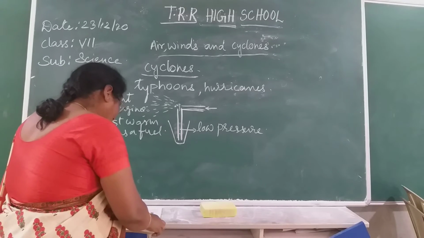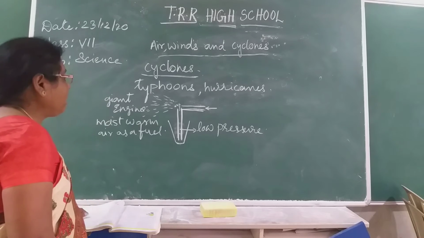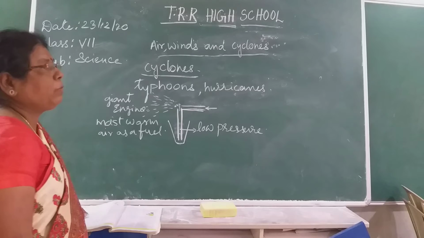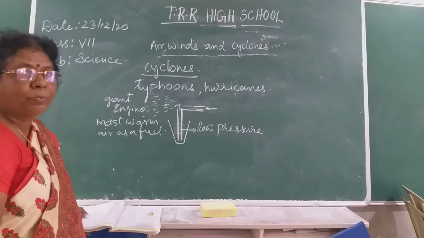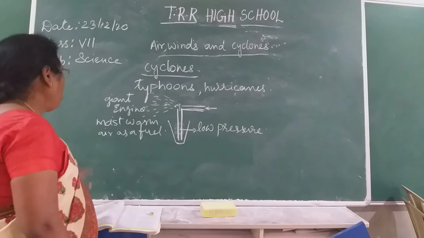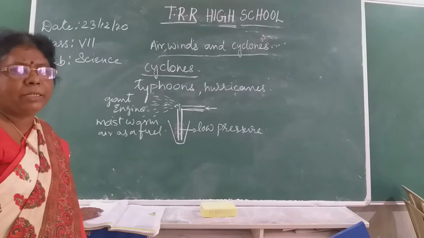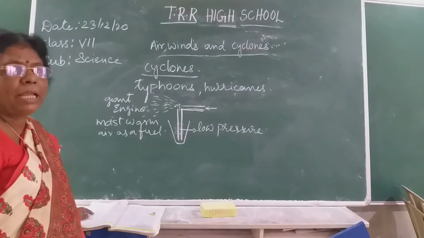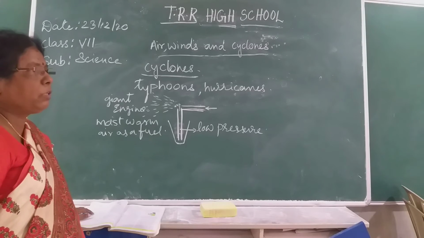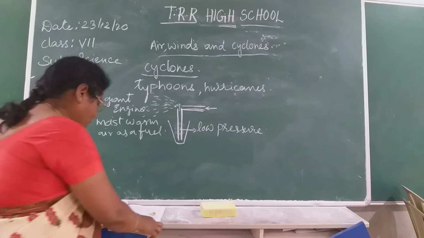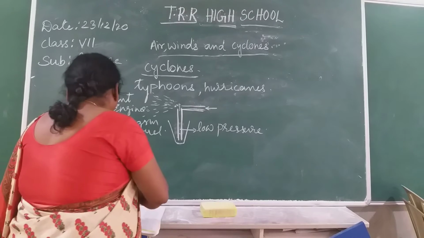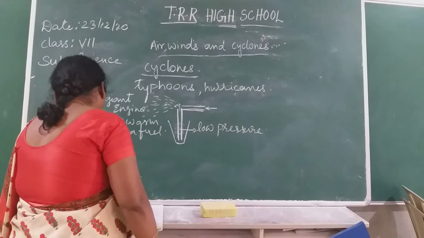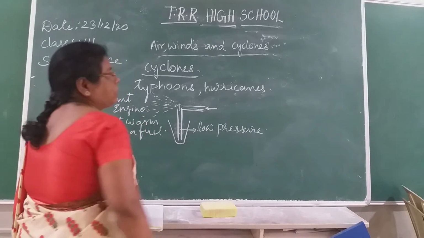And what happens? This warm air rises, leaving low air pressure below, isn't it? You know that warm air is lighter than cold air. So when it rises up, it carries water vapor along with it and creates a low pressure area. Air from the high pressure surroundings pushes into the low pressure.